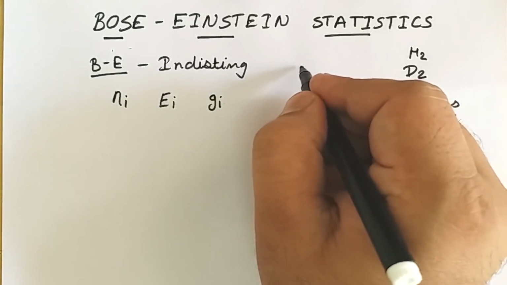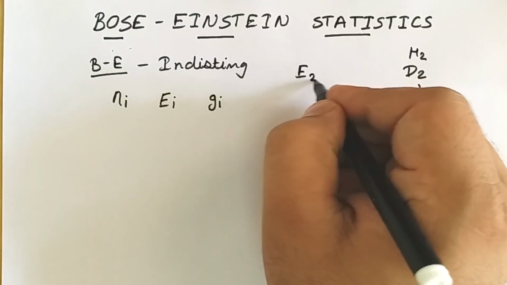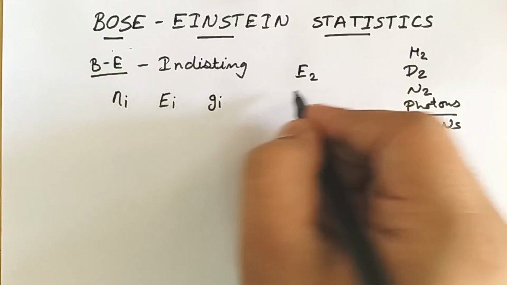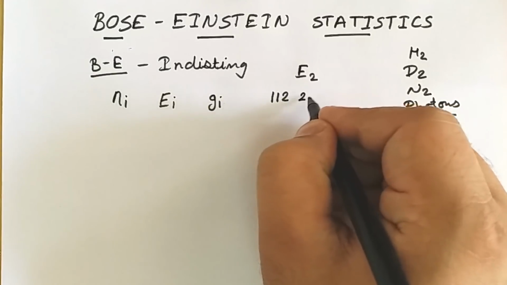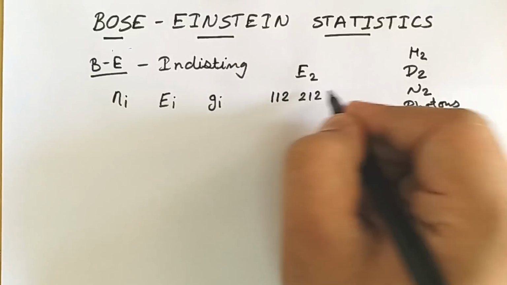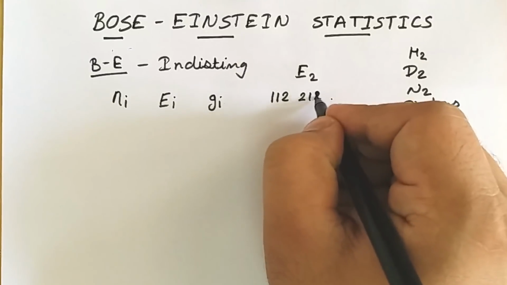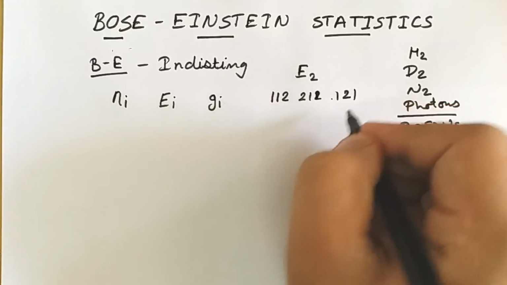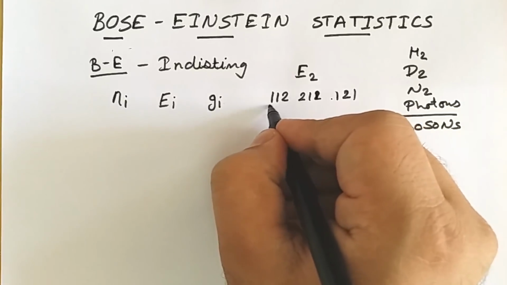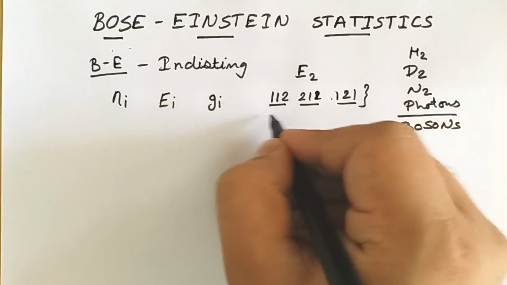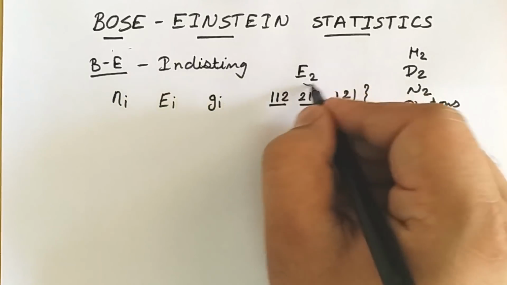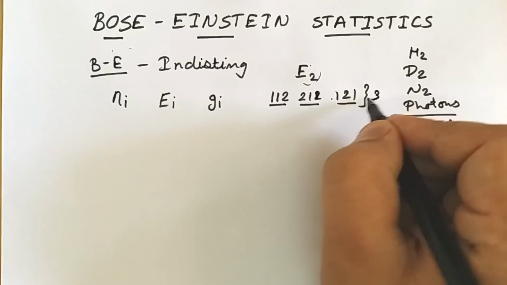Suppose I have an energy level, say E2, and in this energy level there are 3 more states: I can arrange 1-1-2, then 2-1-2, 2-1-1, and 1-2-1. All the 3 states have the same energy. So for energy level E2, the degeneracy is 3.